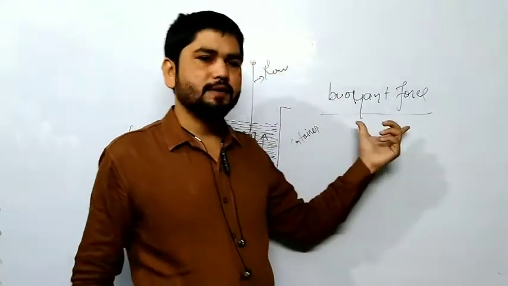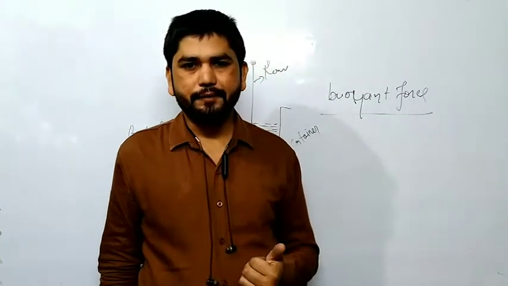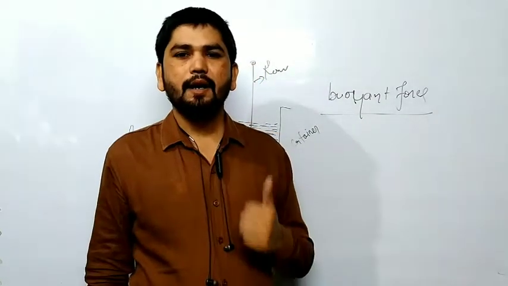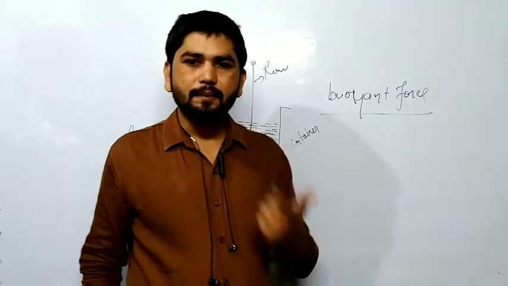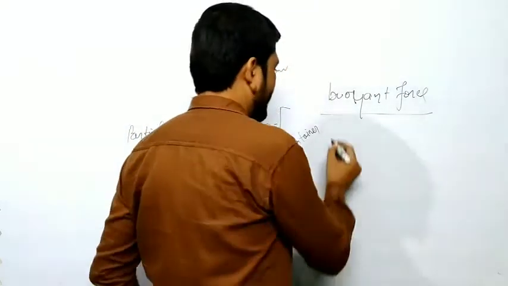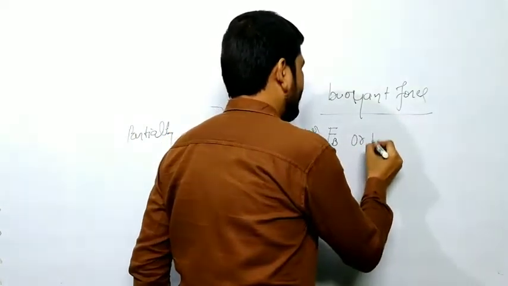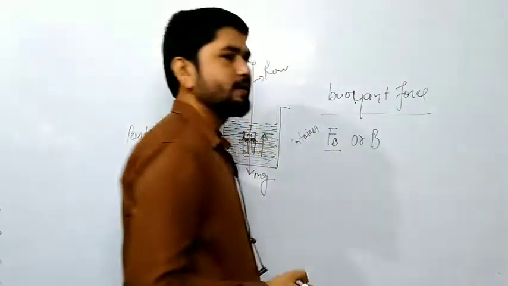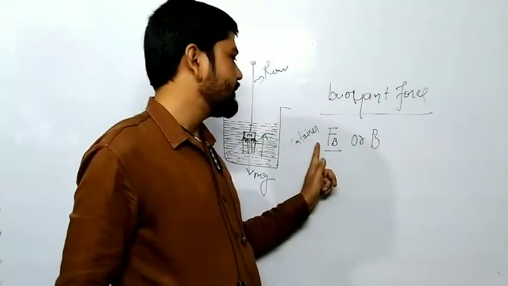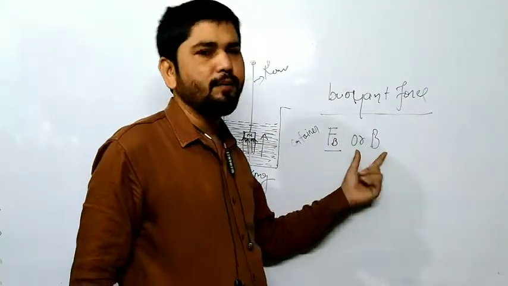This upward force is known as buoyant force. It is represented by FB or B. What do the symbols mean? F B means buoyant force, and B stands for buoyant force.